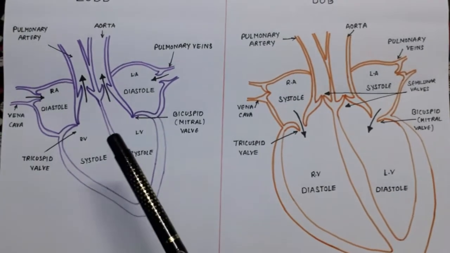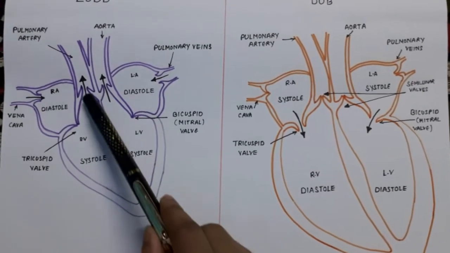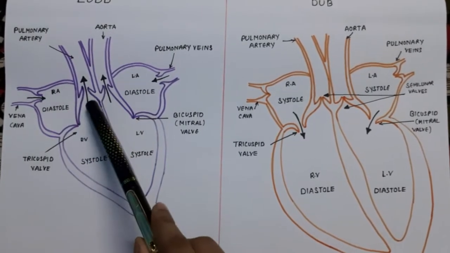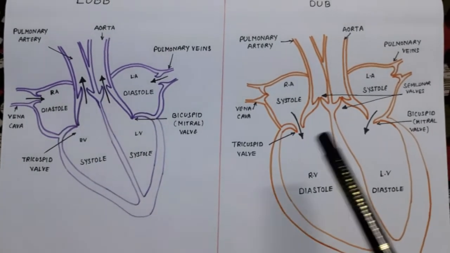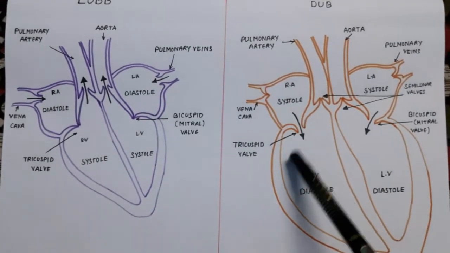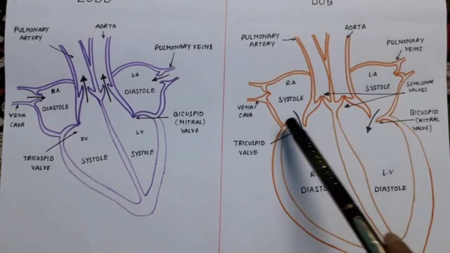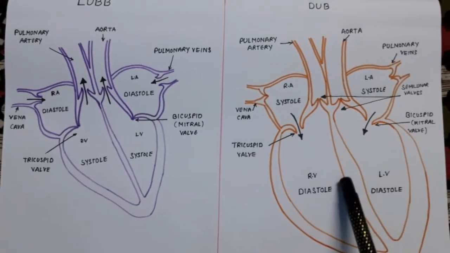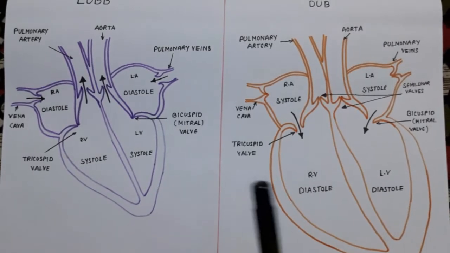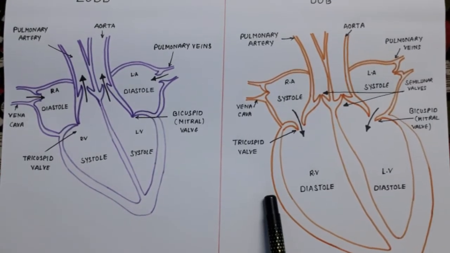Fifth point of difference: in lub, blood passes into the aorta and pulmonary artery through semilunar valves. Here in dub, blood enters the ventricles through tricuspid and bicuspid valves. So these are the points of difference between lub sound and dub sound.